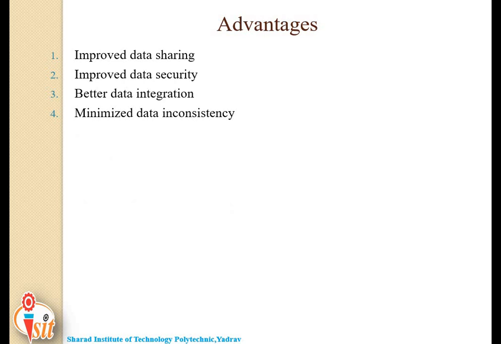Next advantage of database system is minimized data inconsistency. Data inconsistency exists when different versions of the same data appear in different places. I will give you one example.